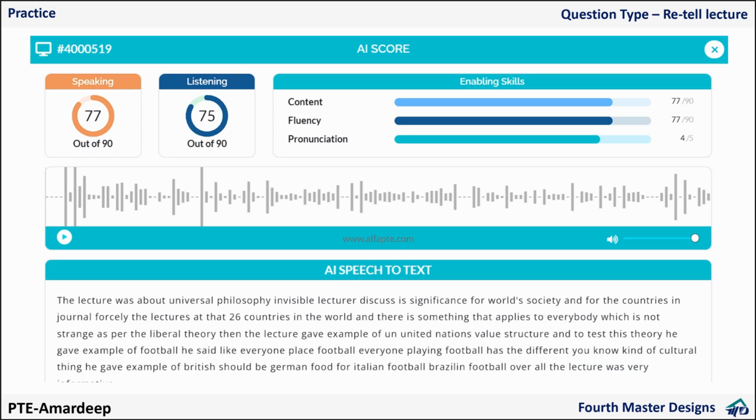And one example is in front of you. I fumbled, still 77. Imagine if I am not fumbling. I fumbled in the last sentence, like he gave the example of British football, something like that. If I am not saying that particular sentence, then what? I can even say overall the topic was very informative as we got detailed insight. So I can easily cover my 40 seconds. There was no need for me to go with that sentence. But because I was not sure, I thought, okay, I will be able to read.